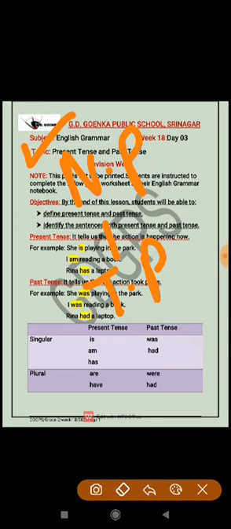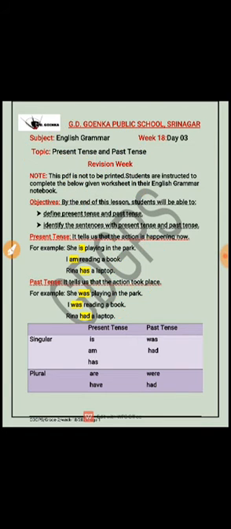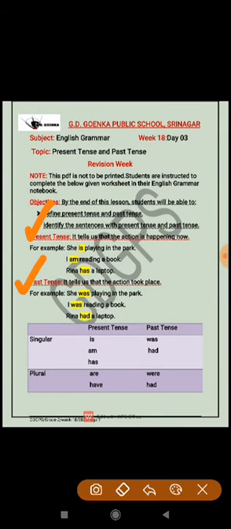Now you all know what a tense is. Tenses of a verb tell us the time when the action takes place. It can be present tense, past tense, or future tense. In this session, I will be talking about the usage of linking verbs with present tense and with past tense. Present tense tells us that the action is happening now, and the past tense tells us that the action took place.